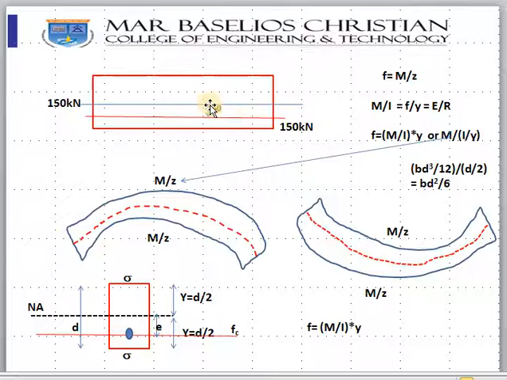So Y is the distance from the neutral axis, at which location we need to find out the stress. That location and the neutral axis, that distance is called Y. So in our case it is 50 here, because I want the stress at this point, not at this point. So this is the E.